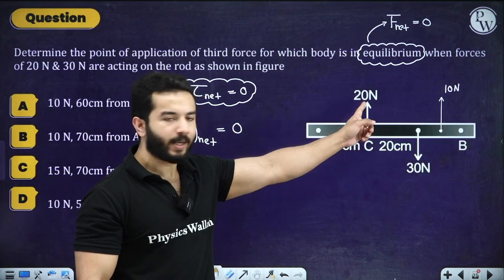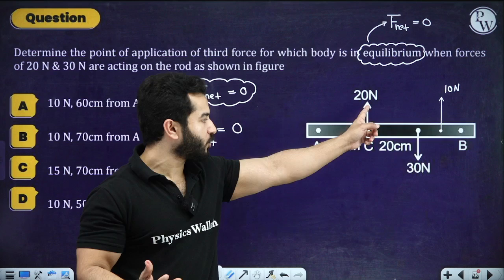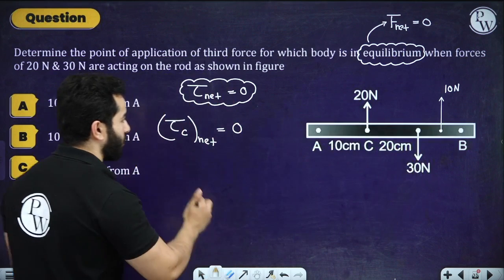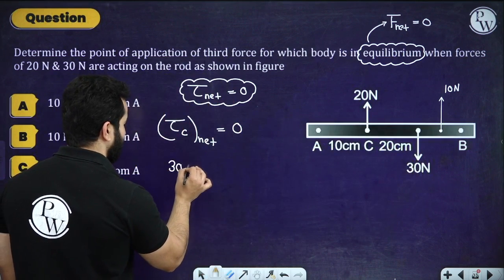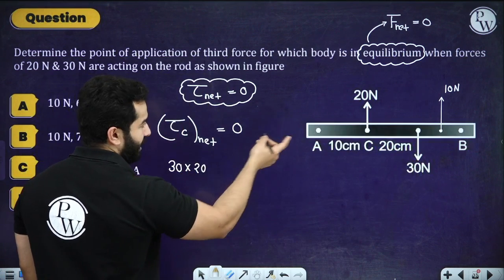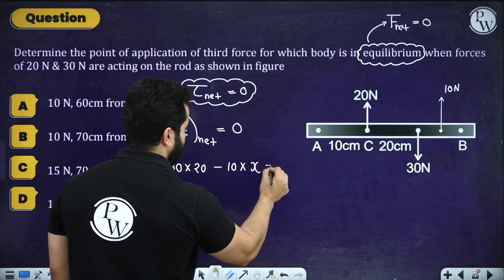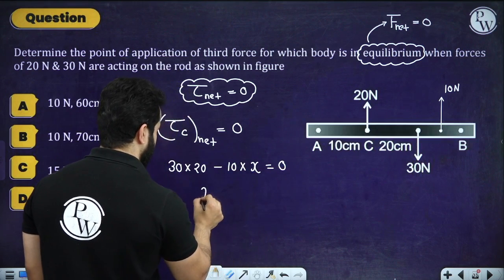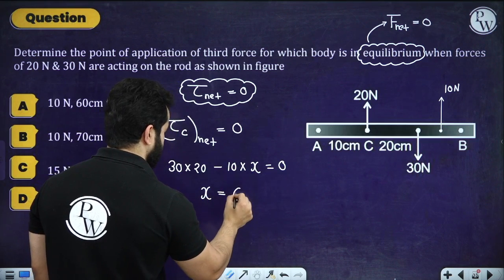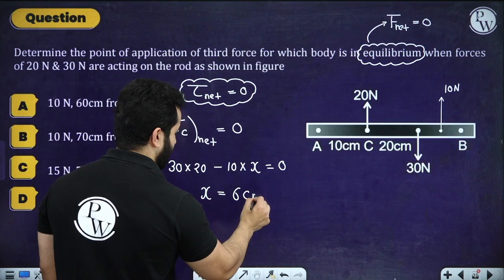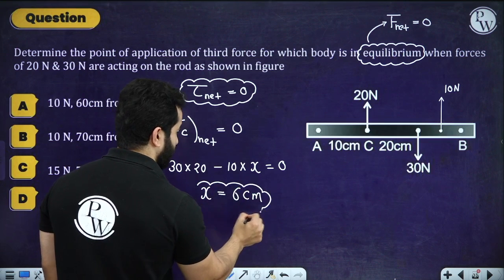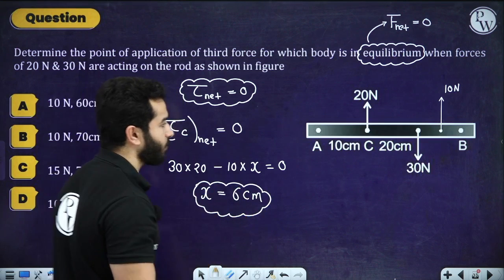At C we have got 20 Newton, so there will be no torque because of this 20 Newton. Because of this 30 Newton, it's going to be 30 times 20 and then minus 10 times x equals 0. So x comes out to be 6 centimeter. So 6 centimeter from C.